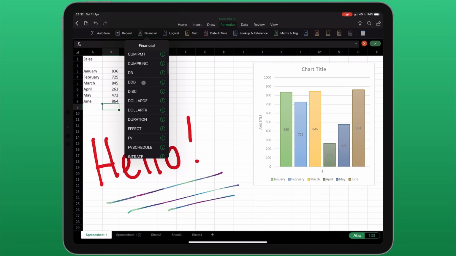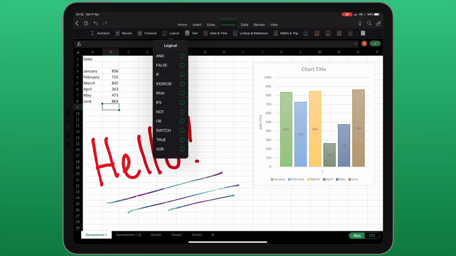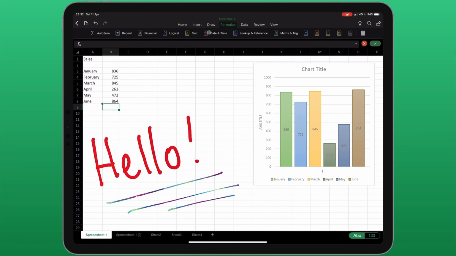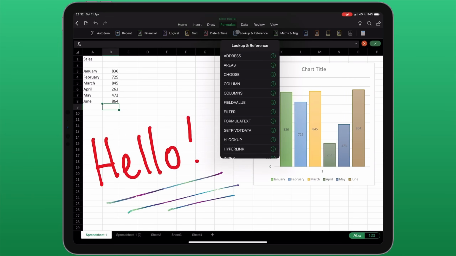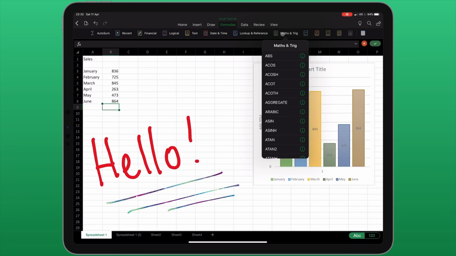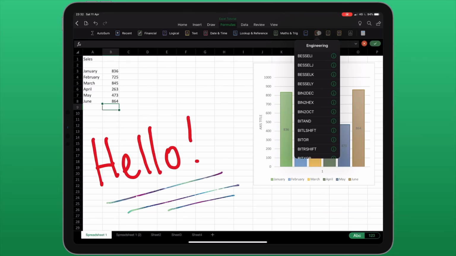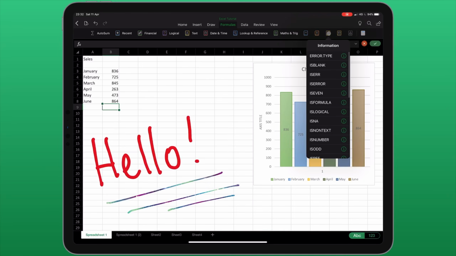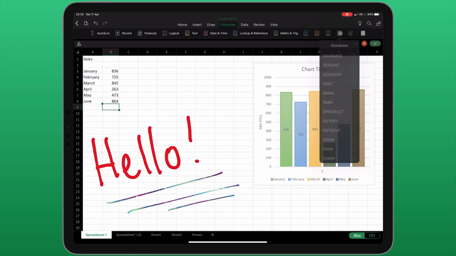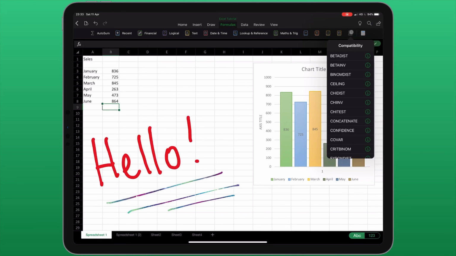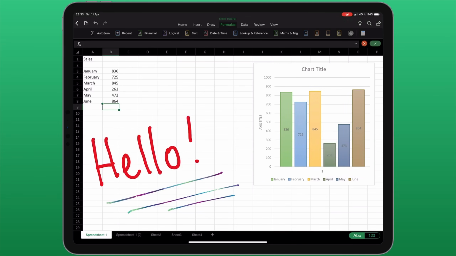But these are helpfully categorized into financial formulas, logical, text, date and time, lookup and reference, and maths and trigonometry. We also have some additional options for statistics, engineering, information, database, and compatibility. So in terms of the formulas available, this is quite a powerful app.